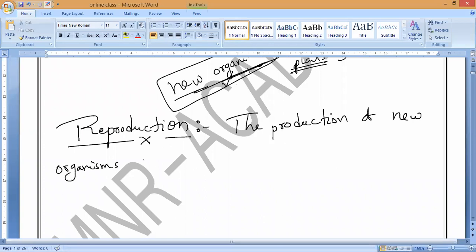The production of new organisms from the existing organisms of the same species.